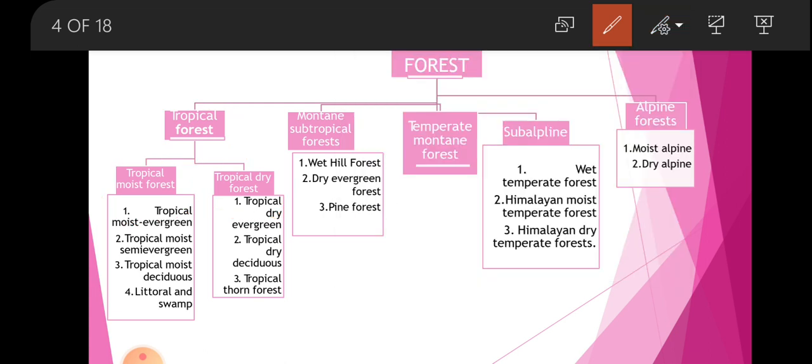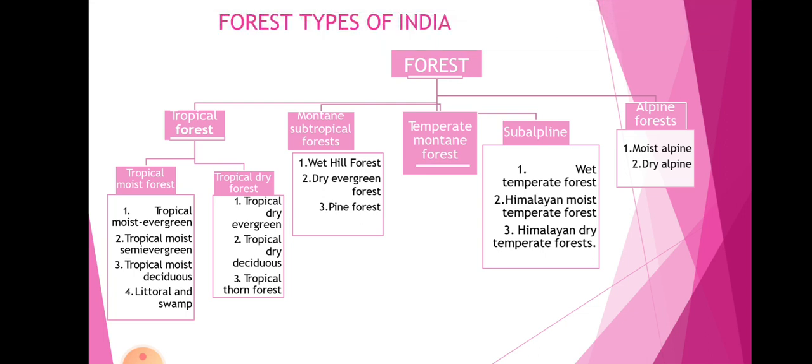We are going to discuss some points about tropical moist forest: tropical moist evergreen, tropical moist semi evergreen, tropical moist deciduous, littoral and swamp. In tropical dry forest: tropical dry evergreen, tropical dry deciduous and tropical thorn forest. Then mountain subtropical forest: wet hill forest, dry evergreen forest, pine forest.